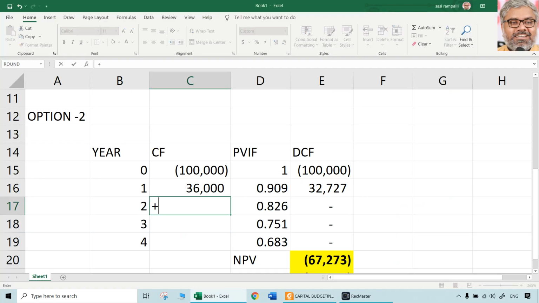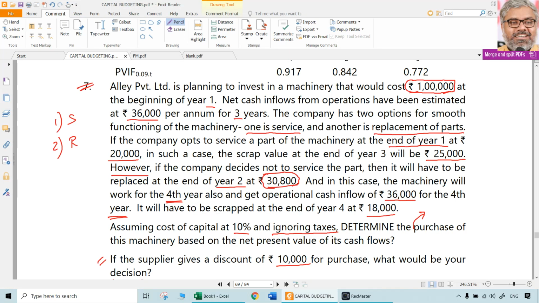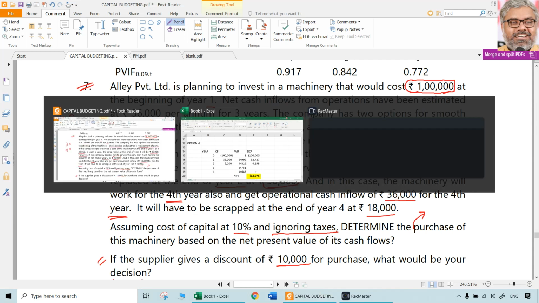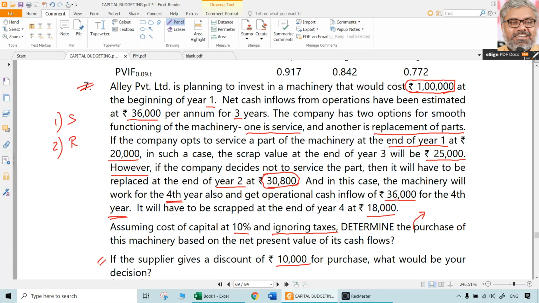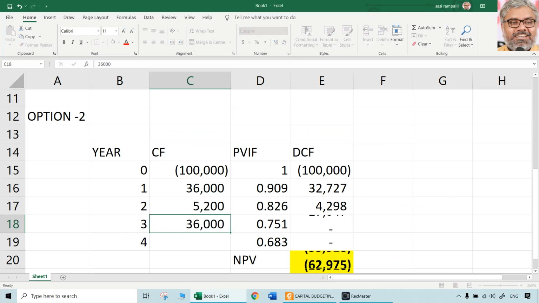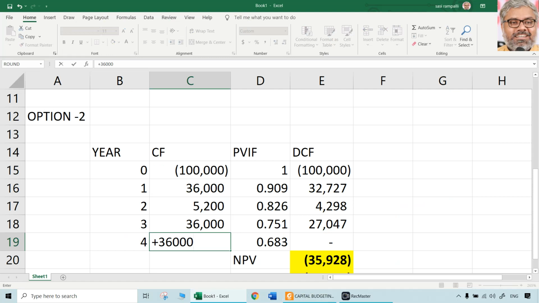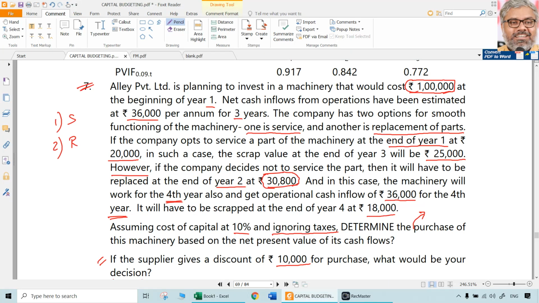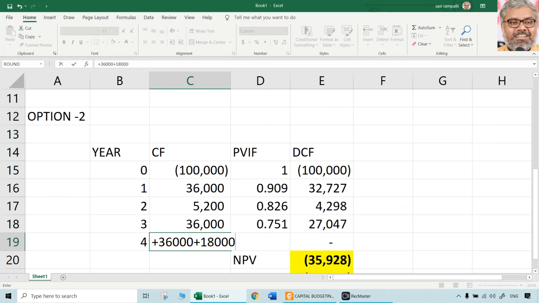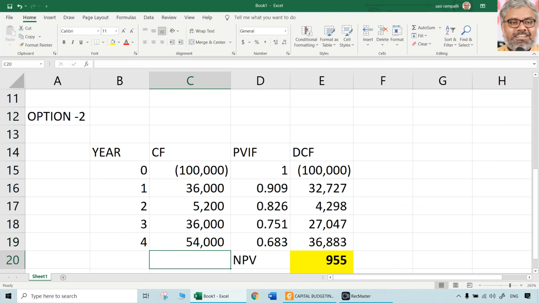So 36,000 will be their normal cash flows, but 30,800 will go in the form of replacement of the part. So net cash flows for year 2 will be only 5,200 rupees. Then third year will be same 36,000. Fourth year will be 36,000 normally anyway. Plus there is a scrap value of 18,000 at the end of year 4.